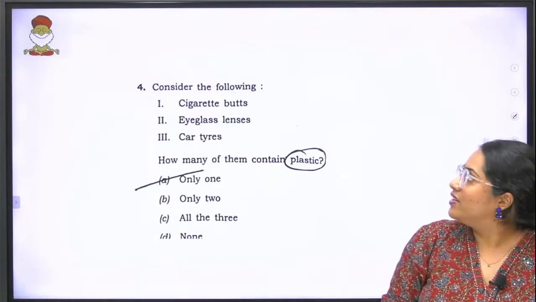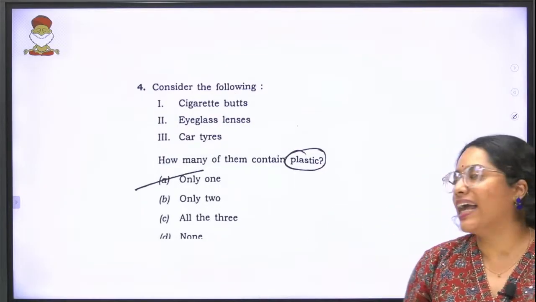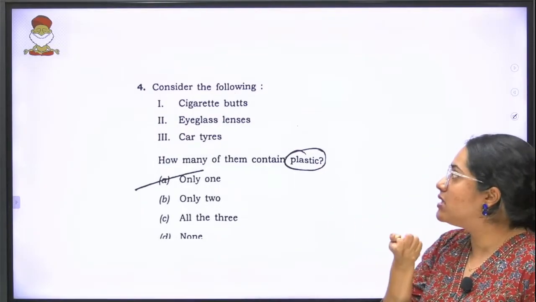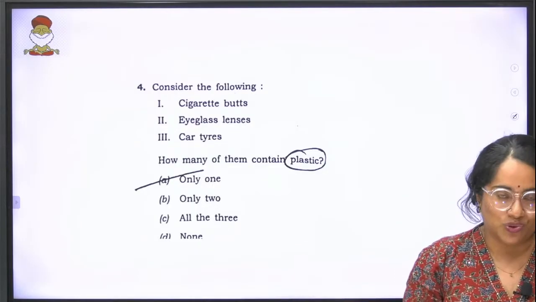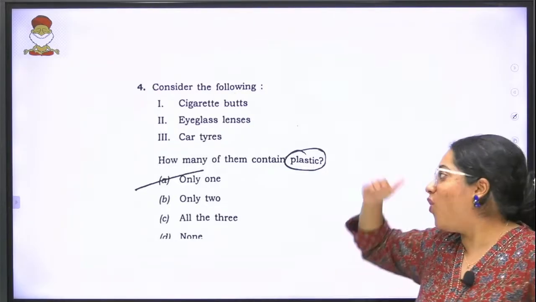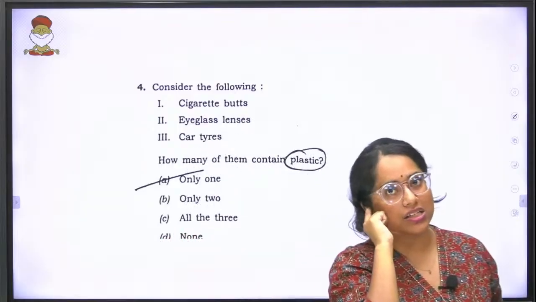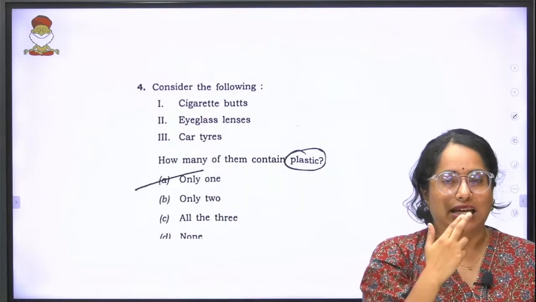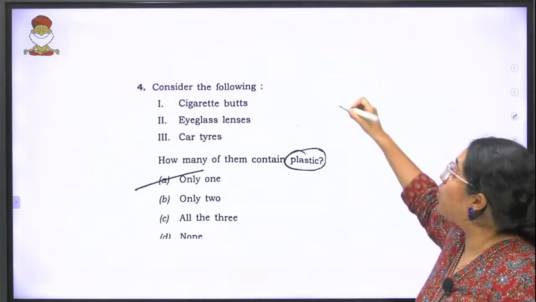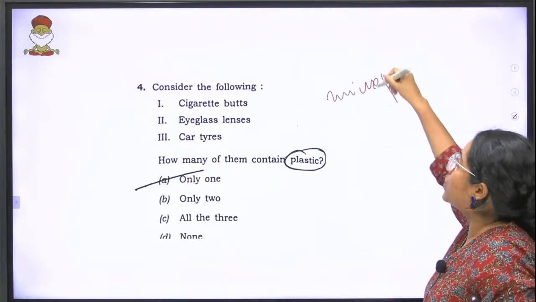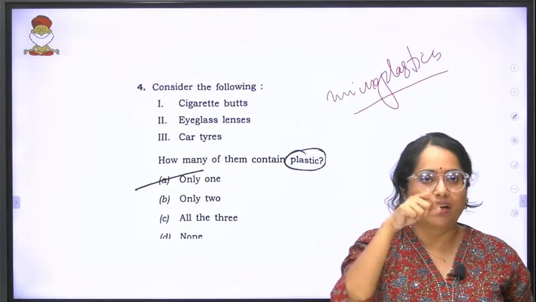Moving forward, which of the following contain plastic? Very commonsensical, very direct question which is there. Cigarette butts, eyeglass lenses, car tires. Understand, in all of these 3, you have cigarette butts. Again, there was a news last year which said that from your cigarette smoking, you have so much of microplastics released which cause pollution. So if microplastics have to be released in the cigarette butt, there should be plastic, right?